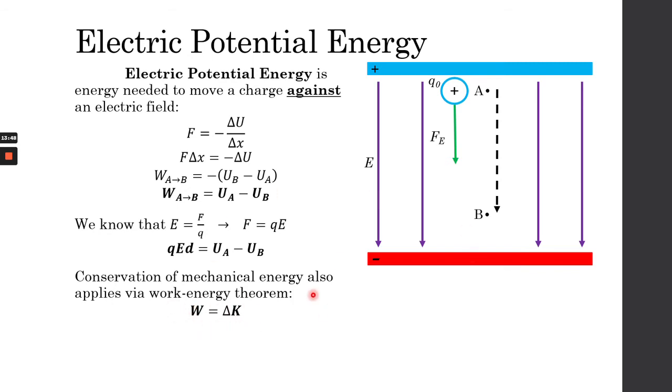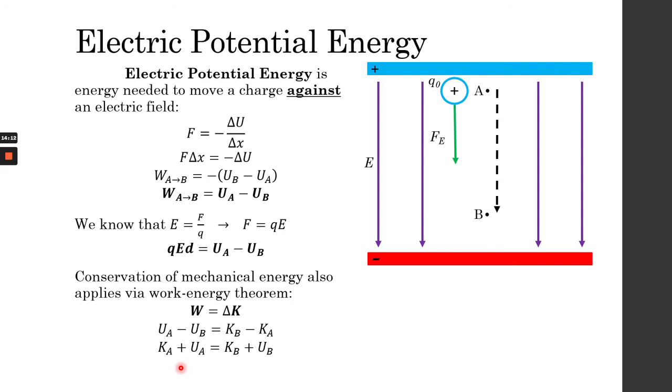And because this is conservative, we can use the work-energy theorem to simply say that work is equal to the potential energy at A minus the potential energy at B, which is equal to the kinetic energy at its final destination minus its kinetic energy at its beginning.